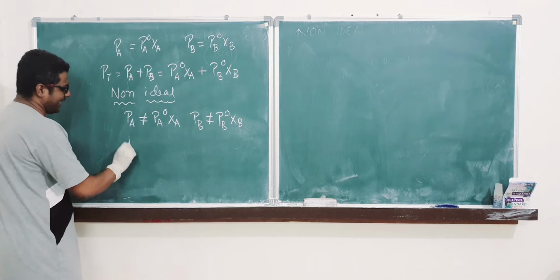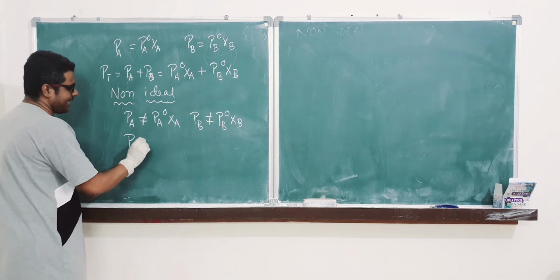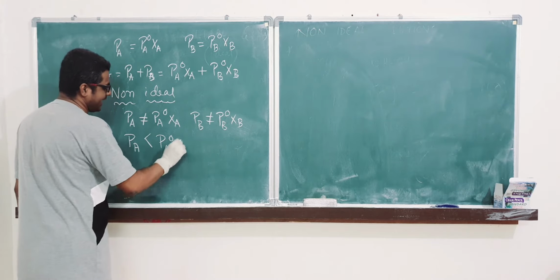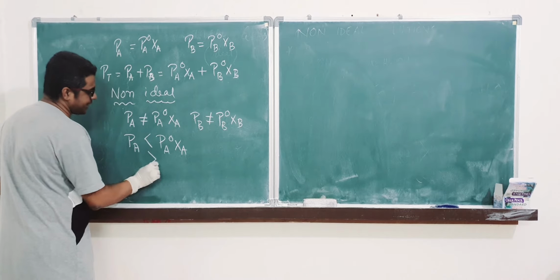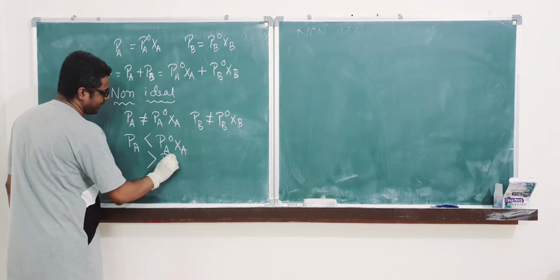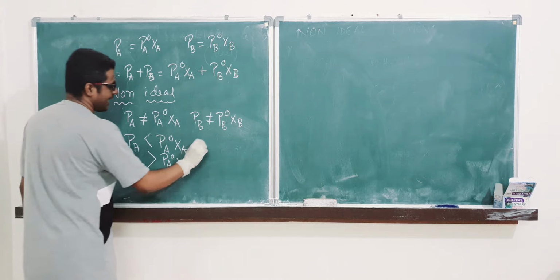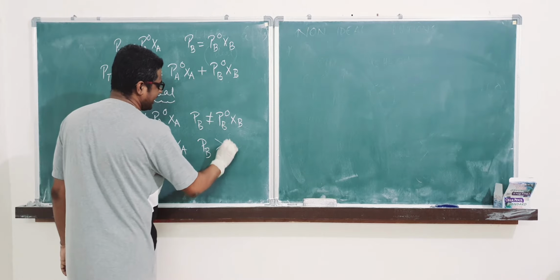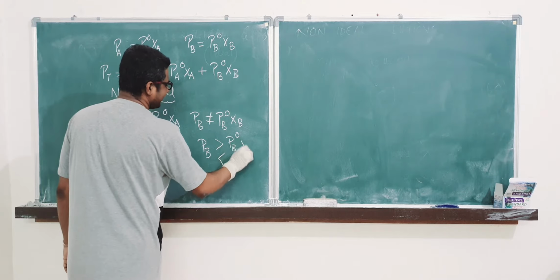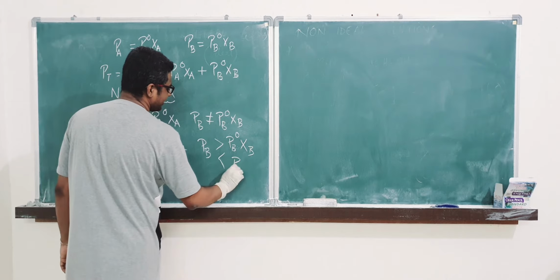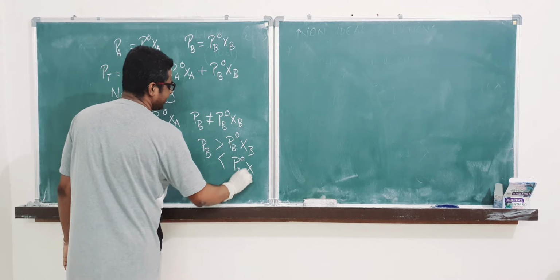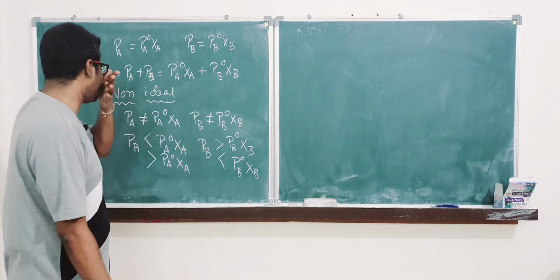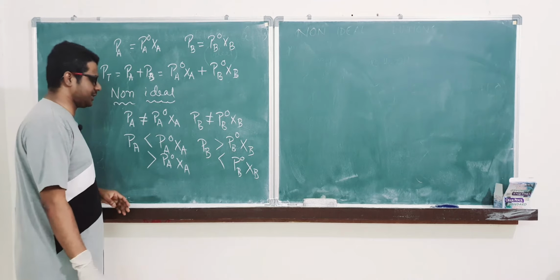It can be like this, that PA is either less than PA naught XA or more than PA naught XA, and PB similarly is either more than or less than PB naught XB. Both cases are possible.